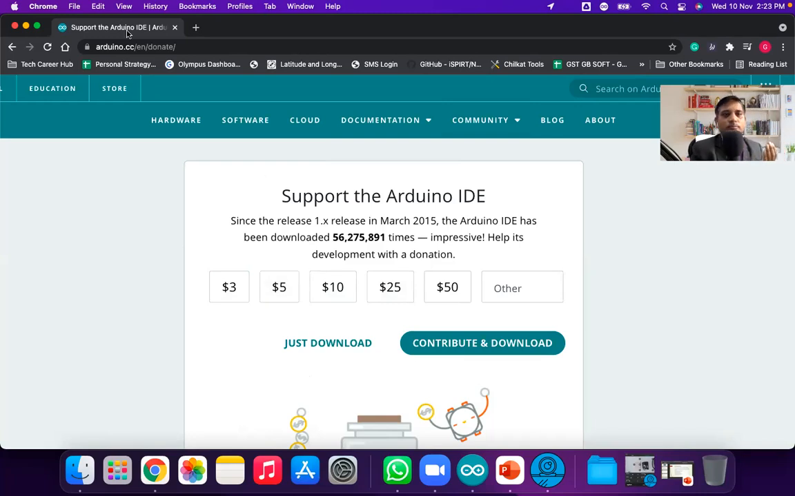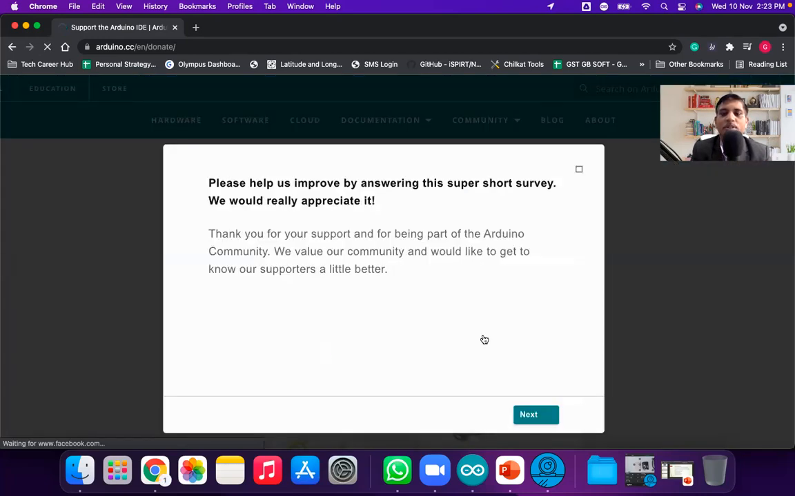You can donate to the Arduino IDE. Otherwise, if you don't want to donate, just click on "just download". Generally all Indians are doing this, just download. I'm also doing the same, just download.